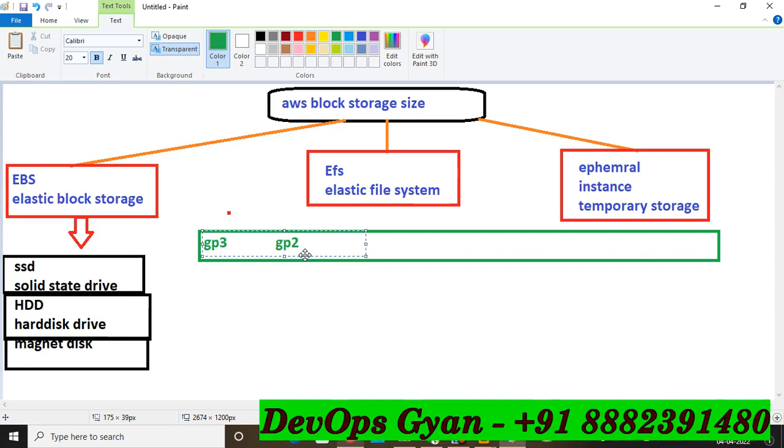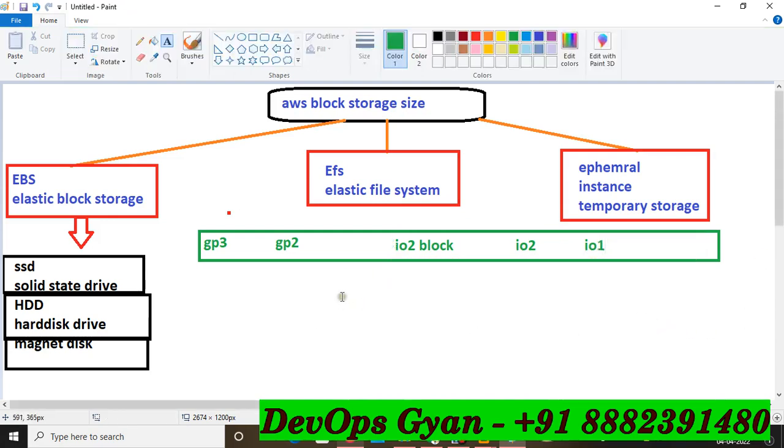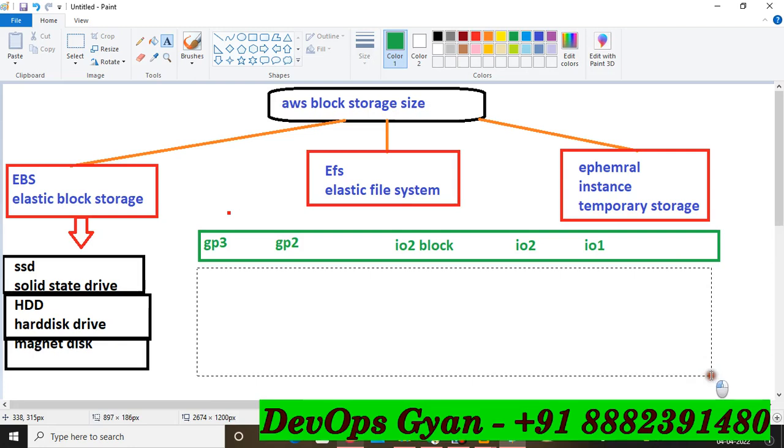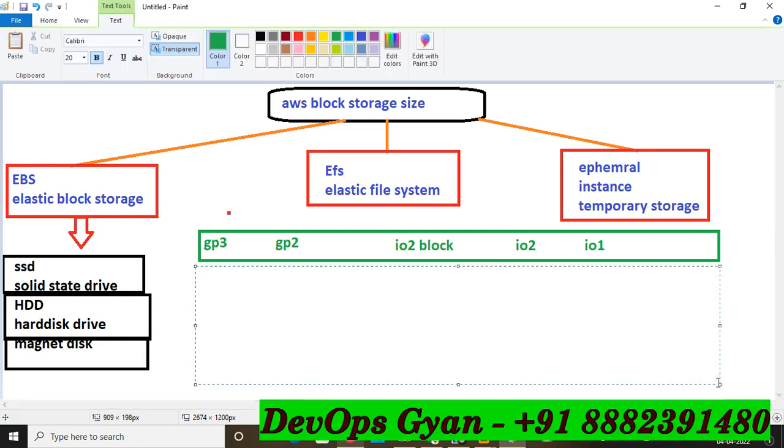Similarly, you will find another type of SSD, IO2, and similarly you will find IO2 and IO1. So let's understand one by one. When you launch your EC2 instance, by default your volume is SSD GP2, right? So what is the use of these things? When you are going to use this SSD, solid state drive, in the EBS volume section, what is the minimum and maximum size of the volume, how much size you can take.